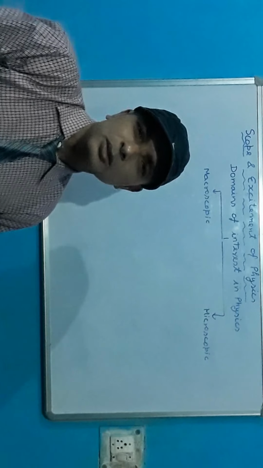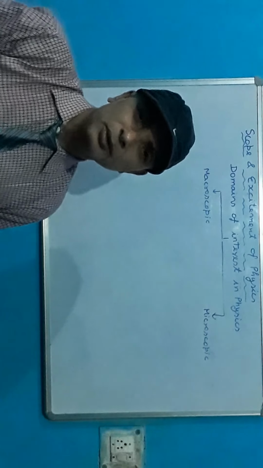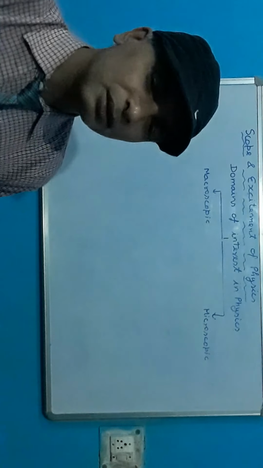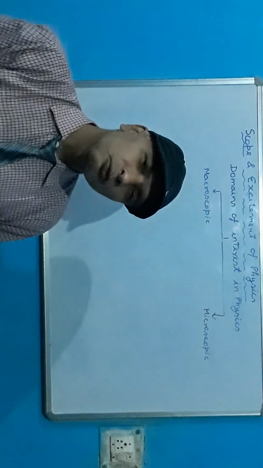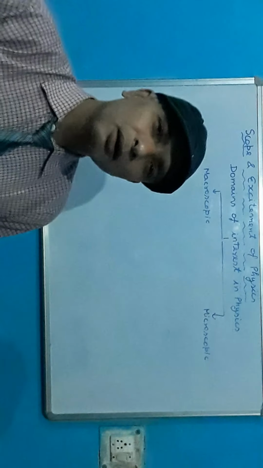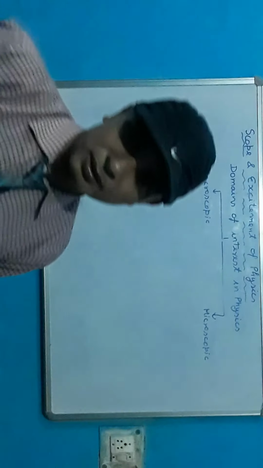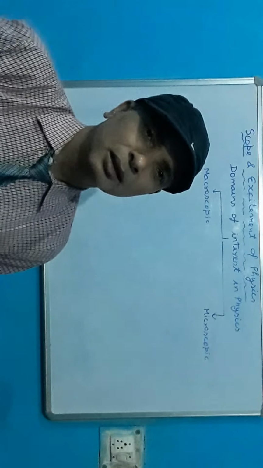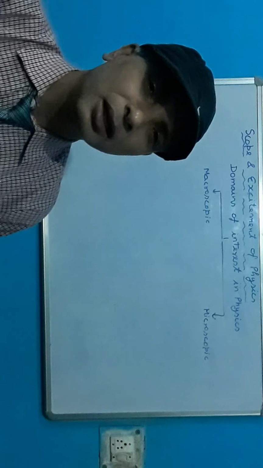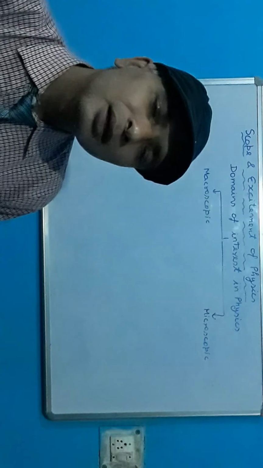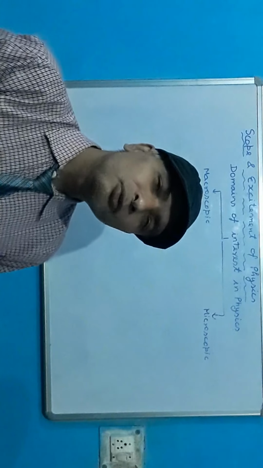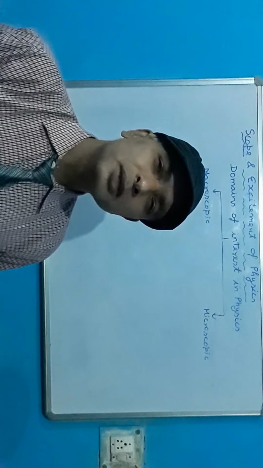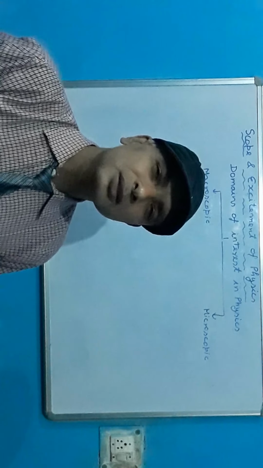In the macroscopic domain of interest, you will study the phenomena which include objects of finite size on the terrestrial scale and even on the astronomical scale.